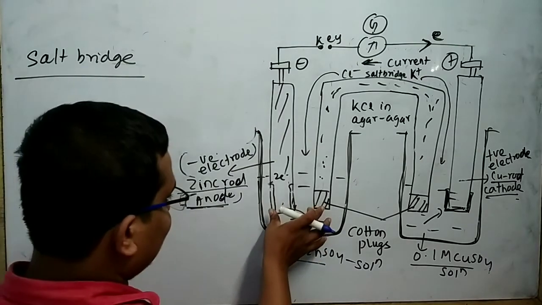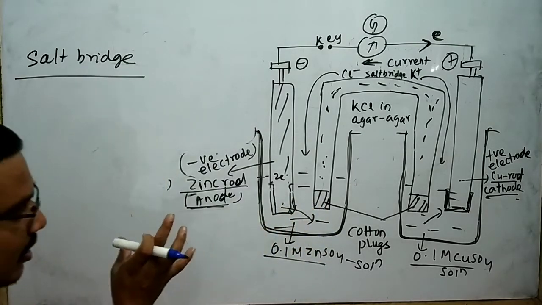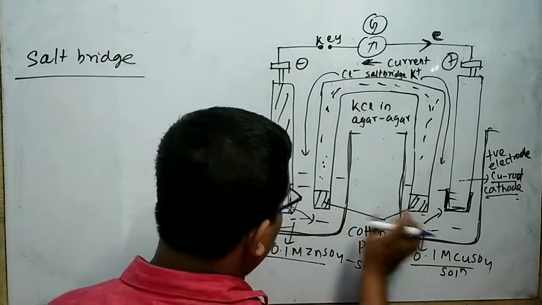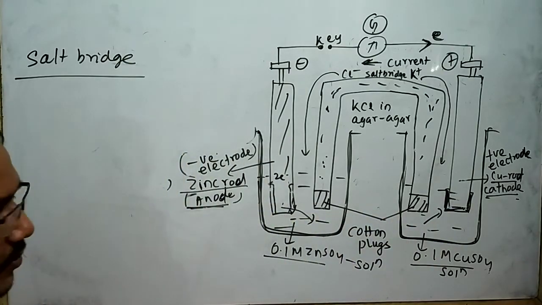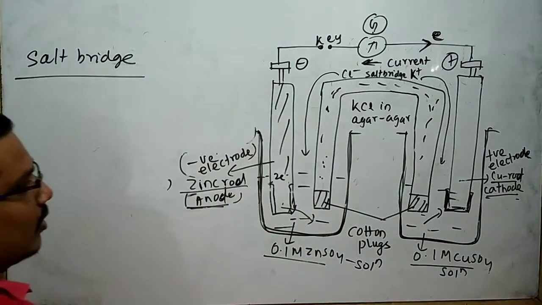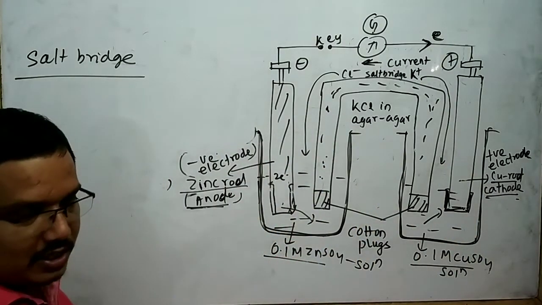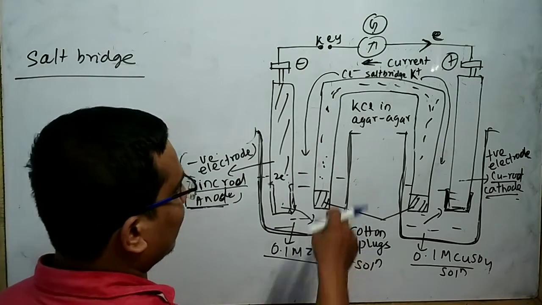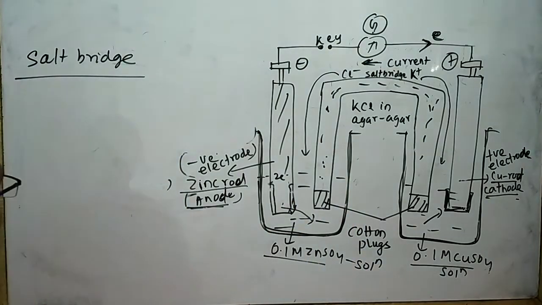The salt bridge makes an internal continuity between the two half cells. This is your oxidation half cell, this is your reduction half cell. The agar is a jelly-like substance which is obtained from algae.